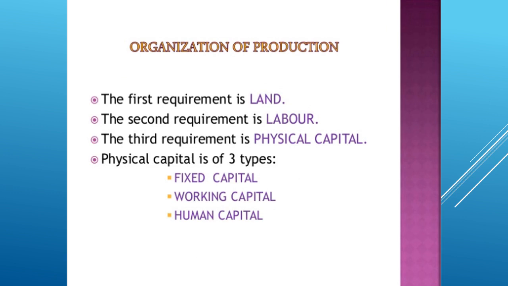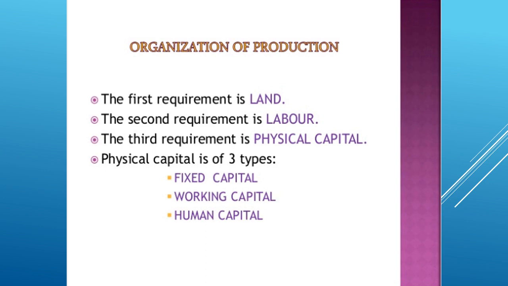Now, for organizing any production, we need four main factors: land, labor, physical capital, and human capital. Land is the first and the most important requirement. Land is a passive factor of production. We cannot increase the size of the land. Second requirement is labor. We require two types of labor for any activity: skilled labor as well as unskilled labor.